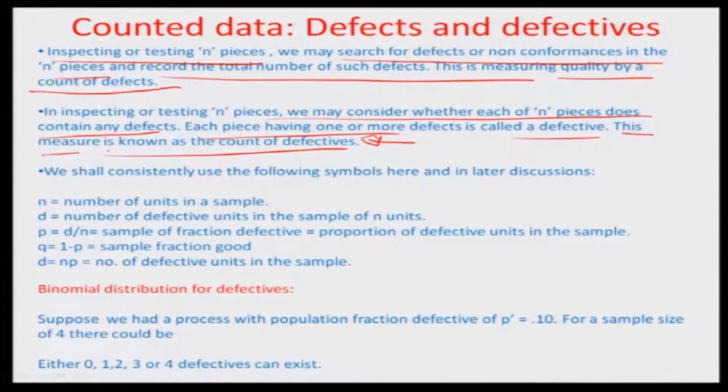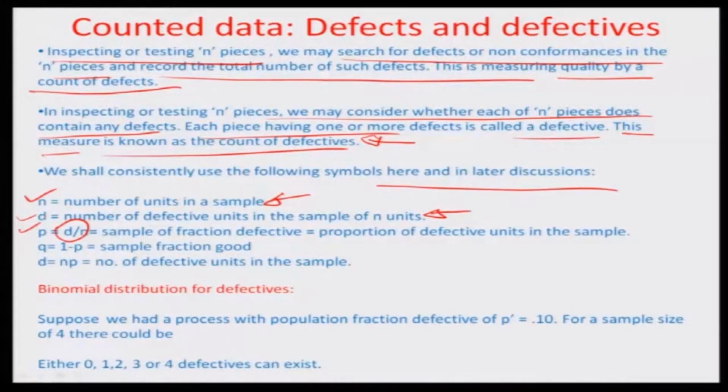So we will consistently use the following symbols here, and also in later discussions. n is the number of units in a sample, d is the number of defective units in a sample of n units. So d by n is the fraction defective, which you represent by the term p, the sample fraction defective or proportion of defectives in the sample.